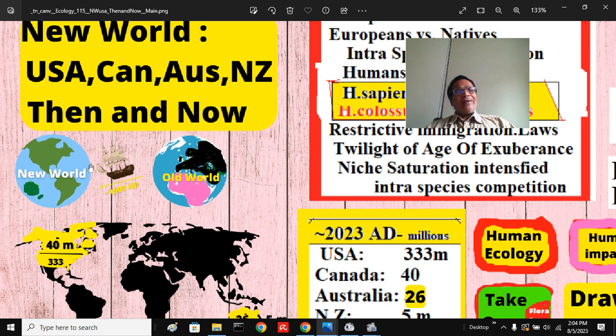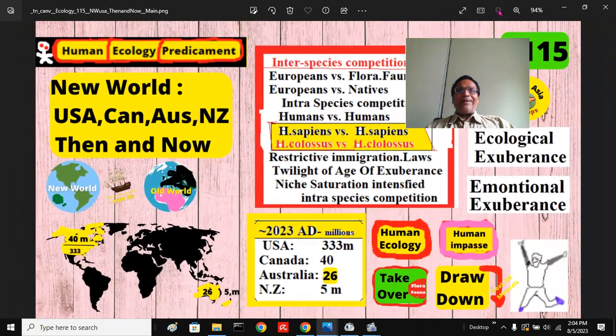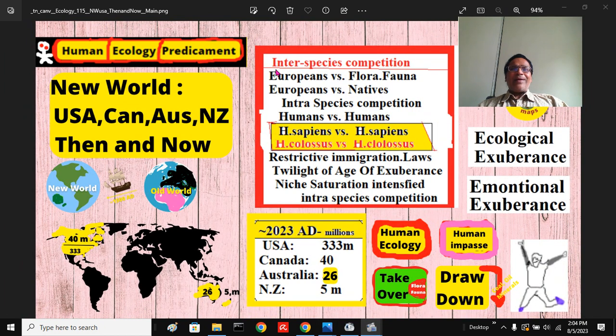They navigated, voyaged to the New World, found a vast, practically empty land. When they landed there, the competition was interspecies. That means humans, Europeans, colonizers, descendants, competed with local non-humans essentially, flora and fauna like the bisons, the prairie grasses, the forest. Essentially, they took over, called taking over.